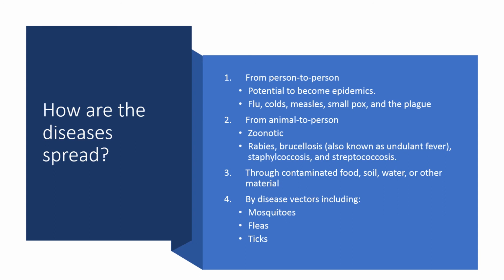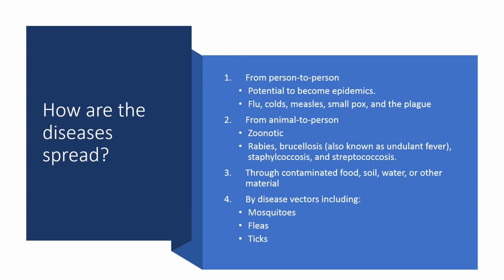From animal to person. This is what we call zoonotic disease. Whenever we say it's a zoonotic disease, it means that it originates from the animal and is transferred to the person. Besides that, it can be spread through contaminated food, soil, water or other materials. If that food is consumed by animals or by humans, it can be spread through this means as well.